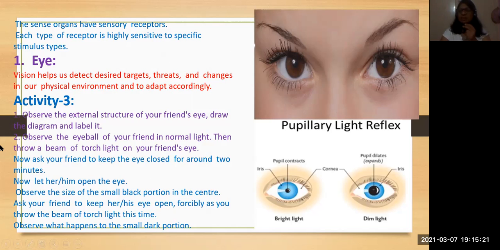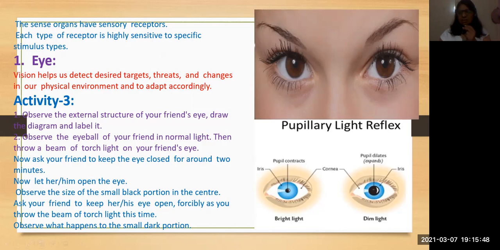That you have to observe. Put a torchlight on your friend's eyes, then check what change appears in these 3 parts which you can see.